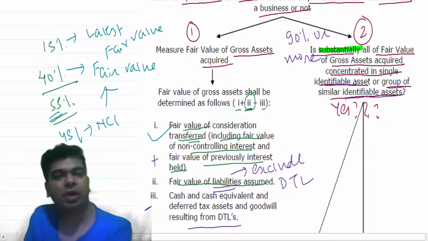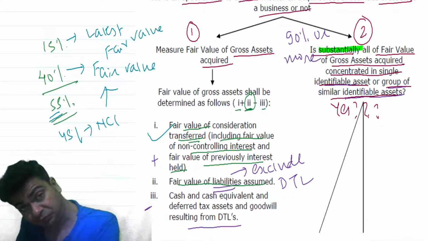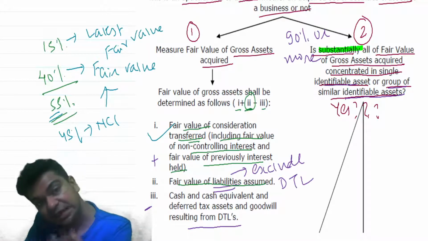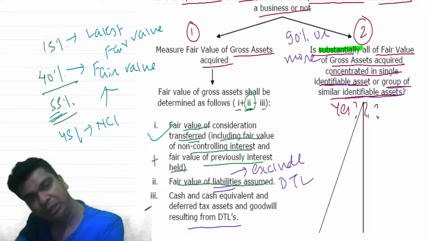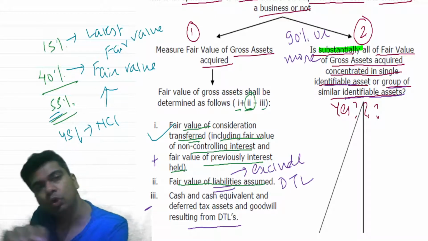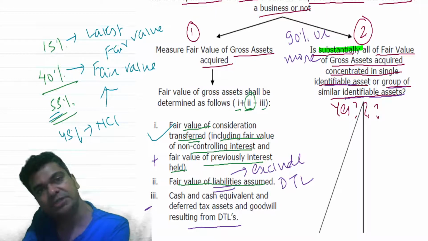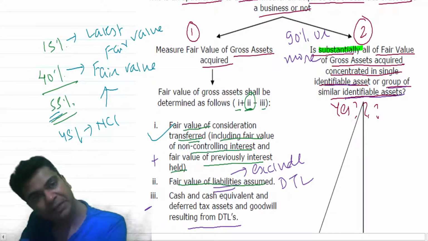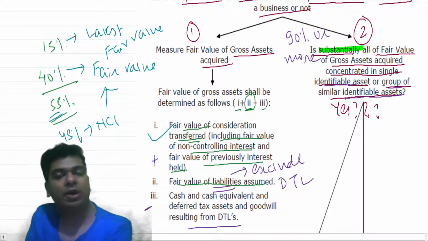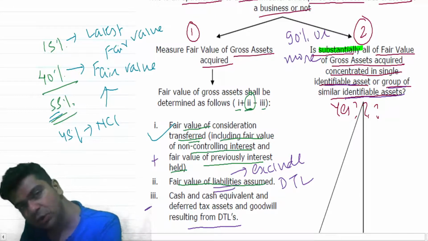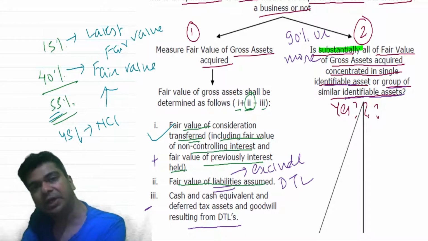For example, when you are acquiring a group of assets, what you are getting in return is, let's say, 5 different factory units, and these 5 factory units are located at different places. Now when you see the balance sheet, all these are nothing but factory buildings, right?